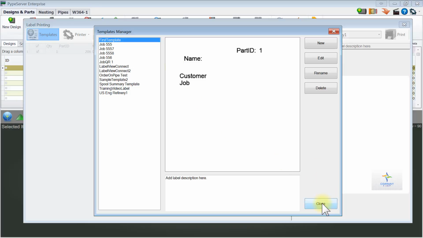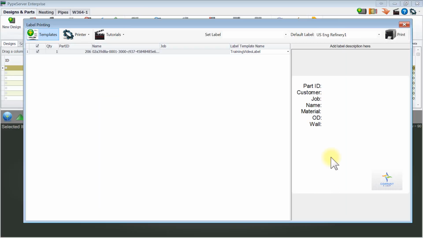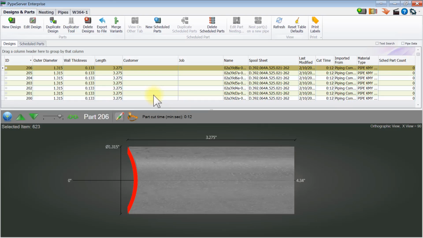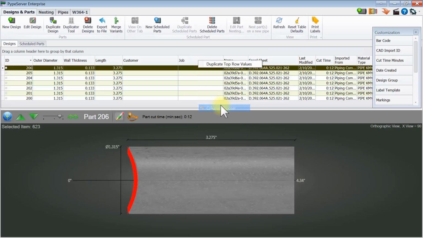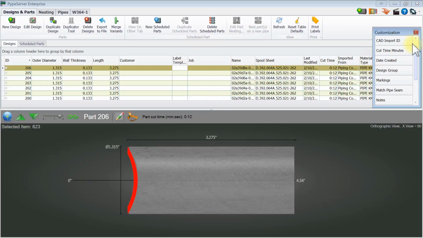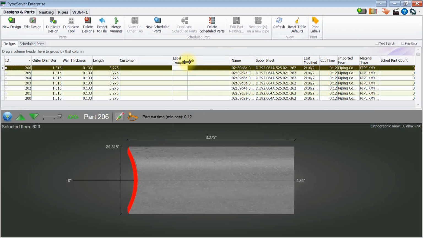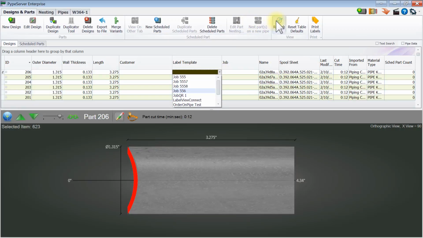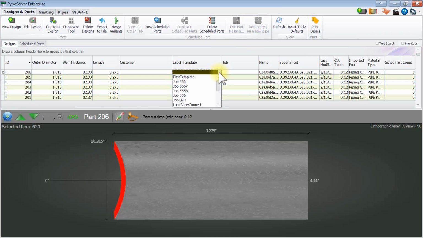Okay, and I'm pretty much good to go from a setup point of view. Now I can assign that to the different pipe items. So I'm going to quit out of here right now. And now if I look, I don't even see label template here. So I'll go to column chooser. I just right clicked on anything here. And these are all alphabetical, so there's label printer, and I can put template, put it wherever I want. Give myself a little space to work with. I've got to hit refresh, I think. There we go. I hit refresh and I see first template.